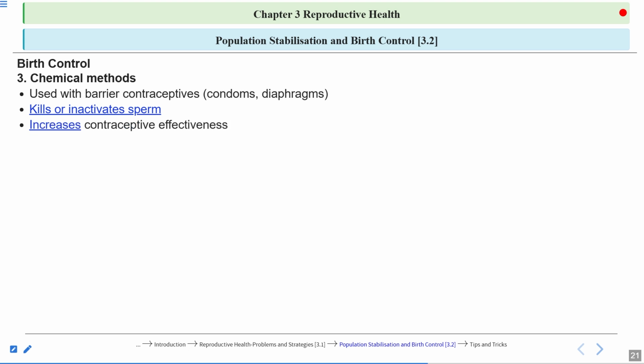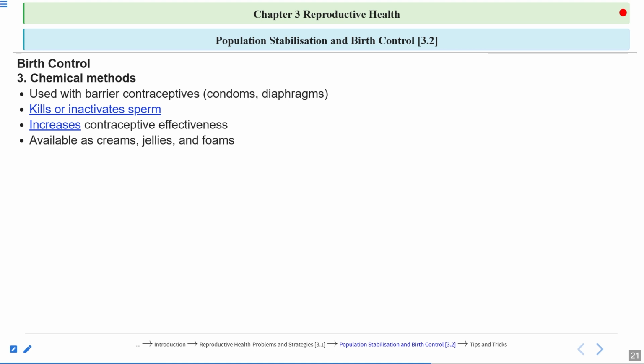They increase the contraceptive effectiveness as well. They are available as creams, jellies, and foams, and these creams, jellies, and foams are spermicidal. They kill the sperms.